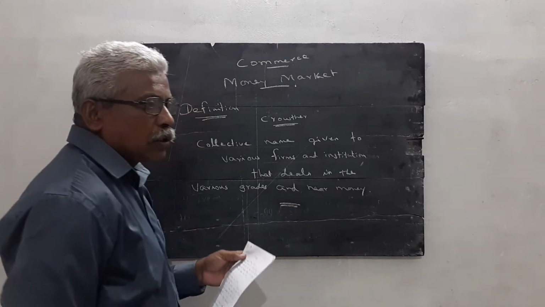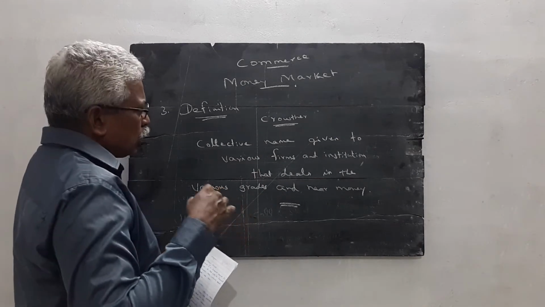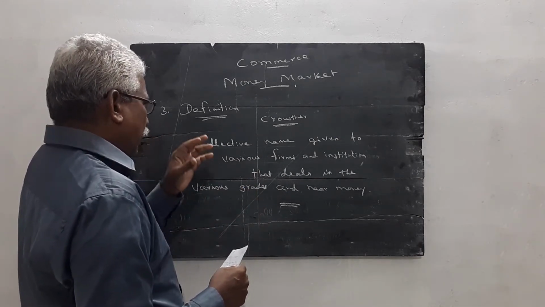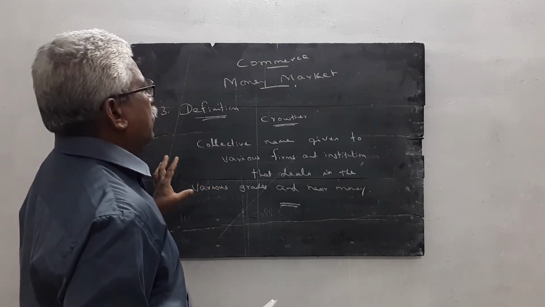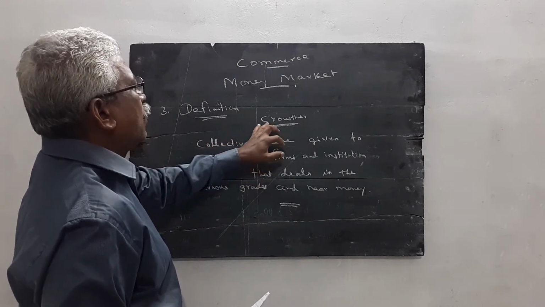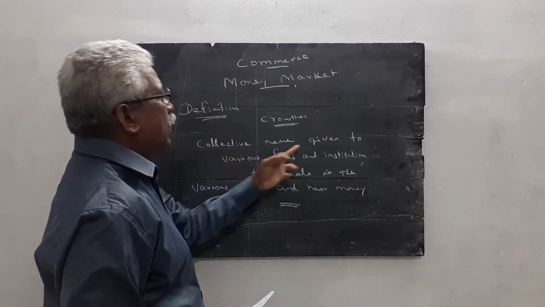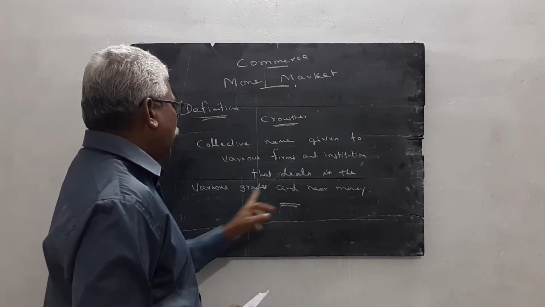In our textbook, 2 or 3 definitions are given. You study at least one definition because from the examination point of view, one definition is expected. This is a simple definition, so you just study this definition. According to Crowther, money market is a collective name given to various firms and institutions that deal in the various grades and near money.